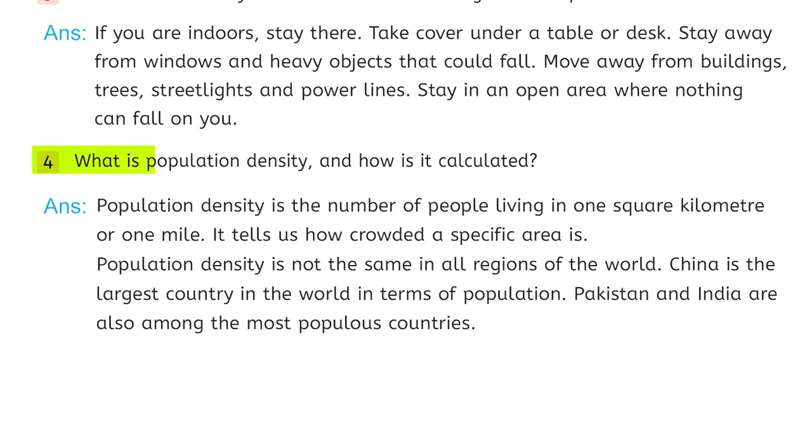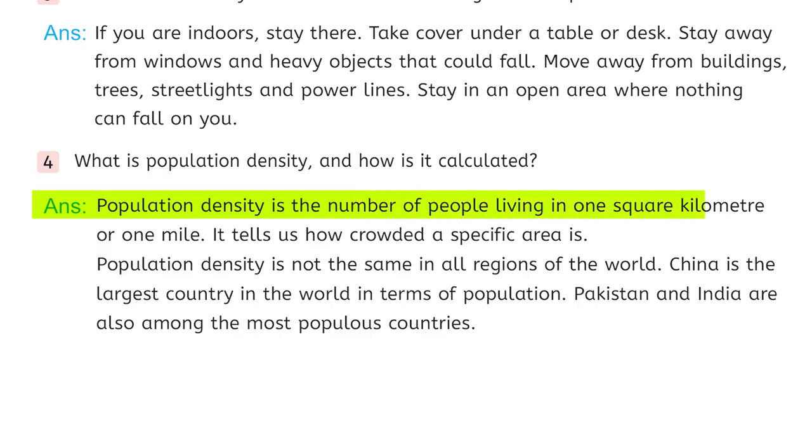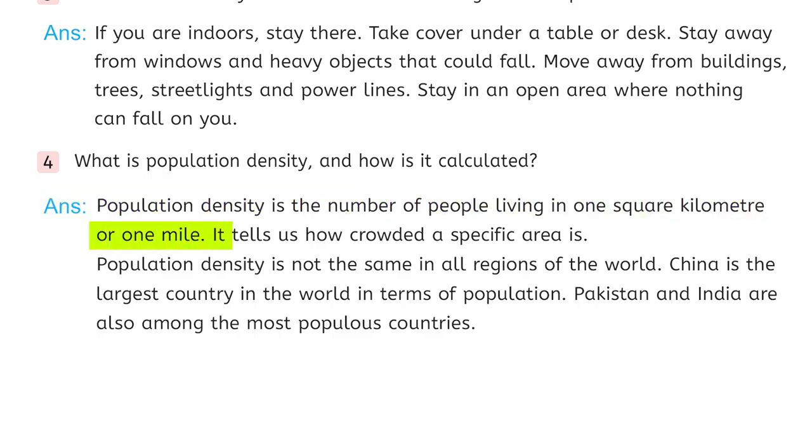Question number 4. What is population density and how is it calculated? Answer, population density is the number of people living in 1 square kilometer or 1 mile. It tells us how crowded a specific area is. Population density is not the same in all regions of the world.